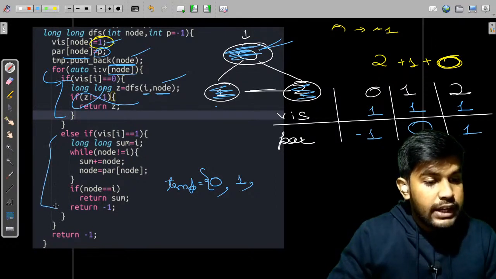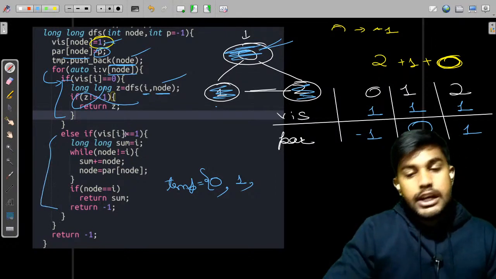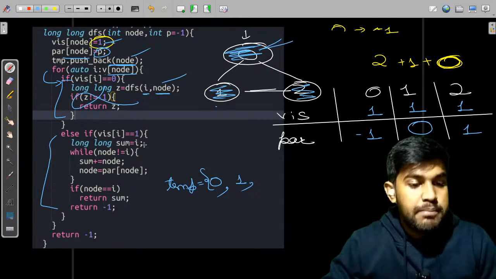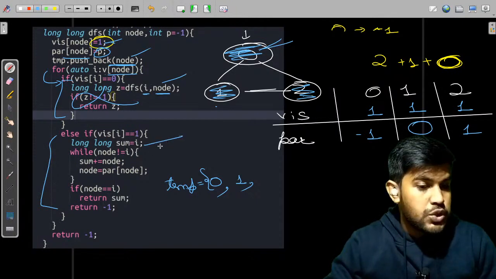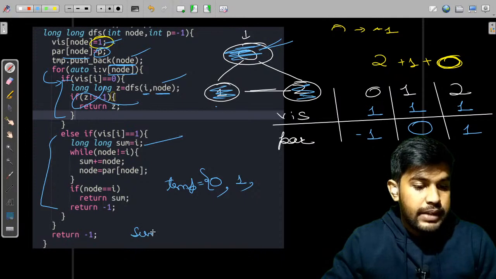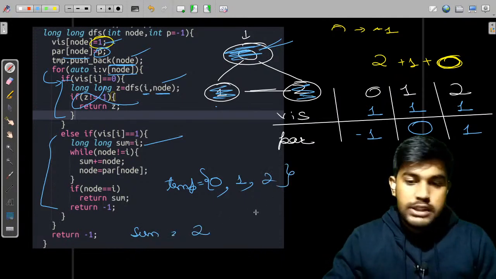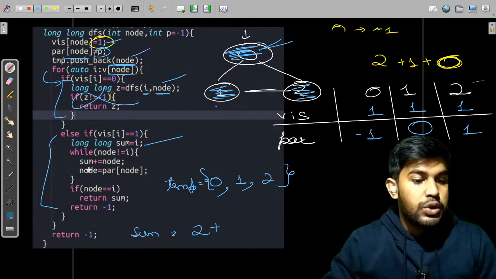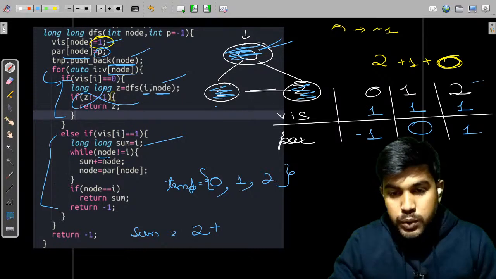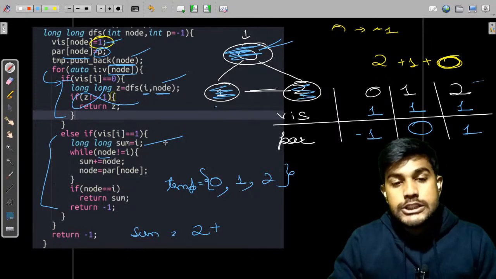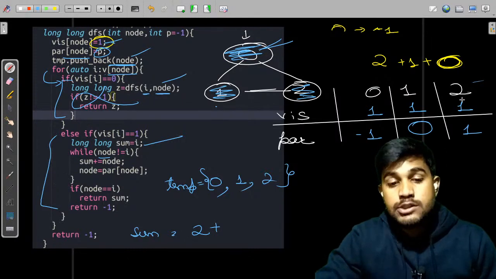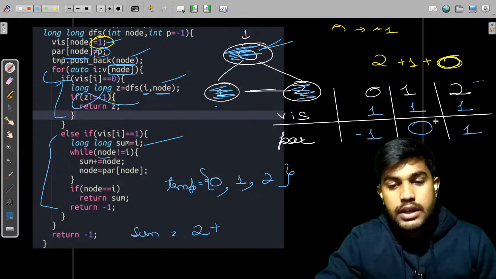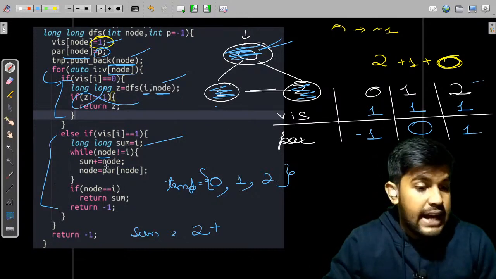This one would work. Now what is this if statement? We would first go to sum of I. Sum is equal to I. So first sum is equal to 2, and here 2 would be added also. Then if node is not equal to I, we would go to 2's parent. What is 2's parent? 2's parent is 1. So we would go to 1 and add that.